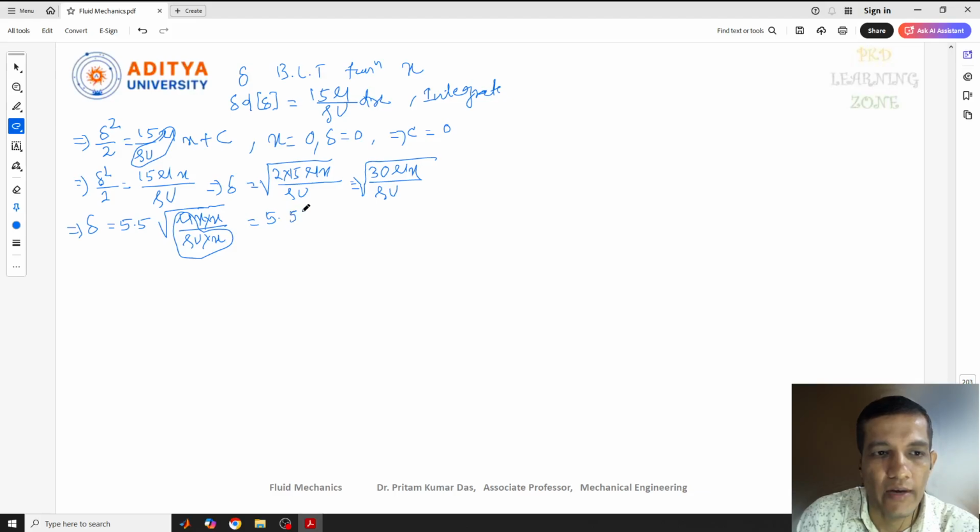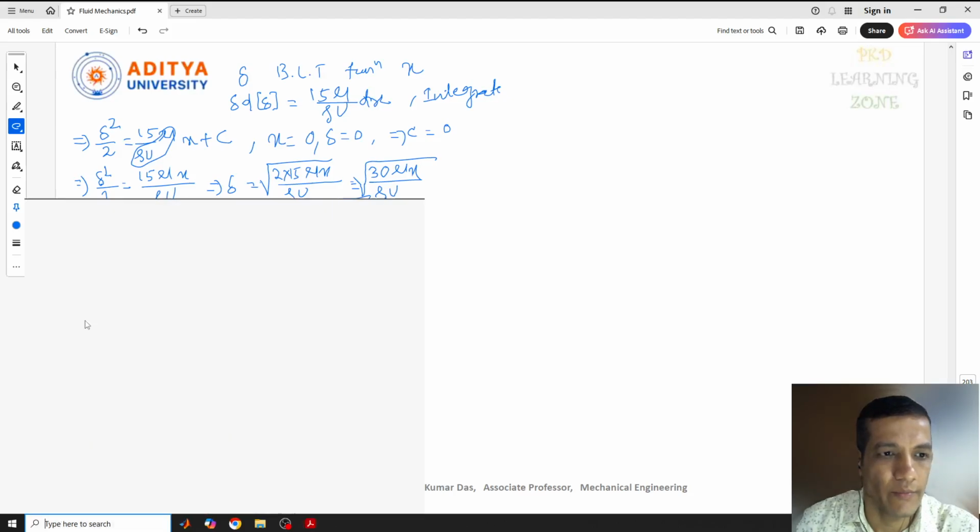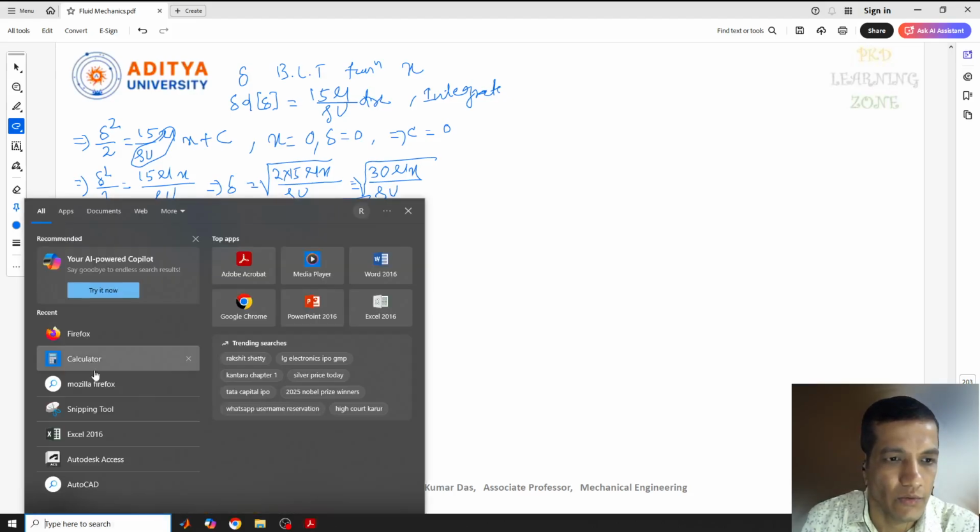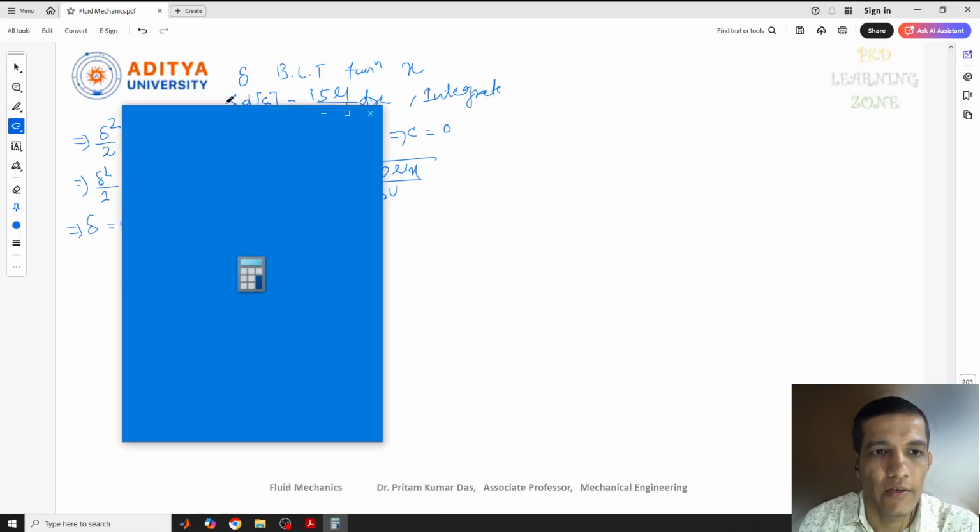This is 5.5 and root over of this. Exactly, if you take the root you will get some different value, so that you can also calculate here. Let me take the help of a calculator.